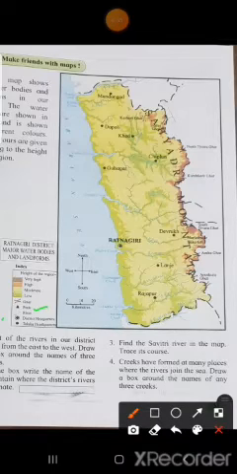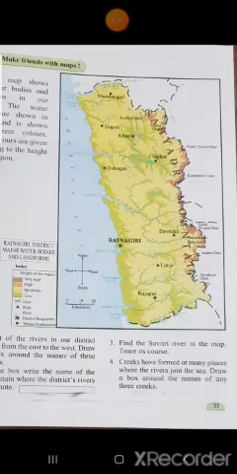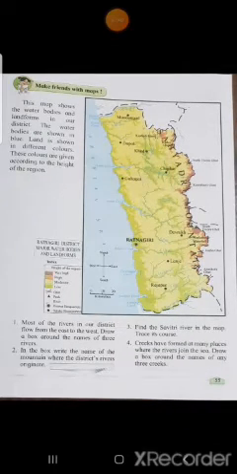And then this is the district headquarters. So which is our district headquarters? See here, it is Ratnagiri. And then taluka headquarters: these are all talukas, so these small dots are taluka headquarters. Okay, so now let us see the questions given below the map.